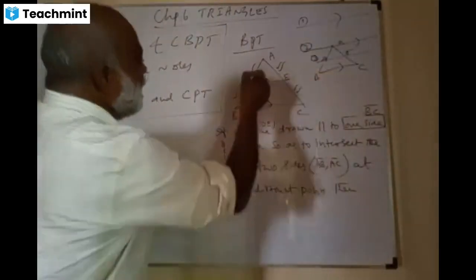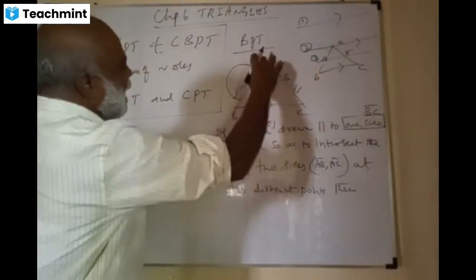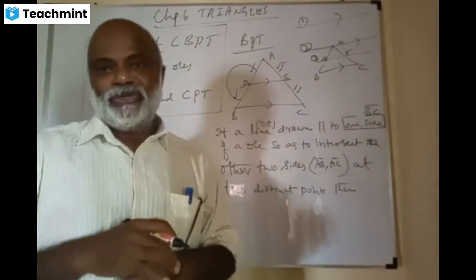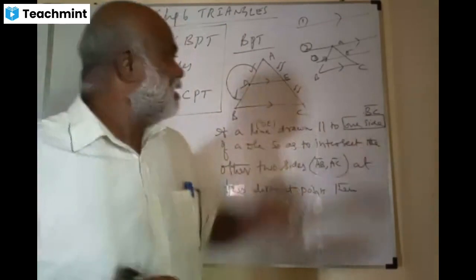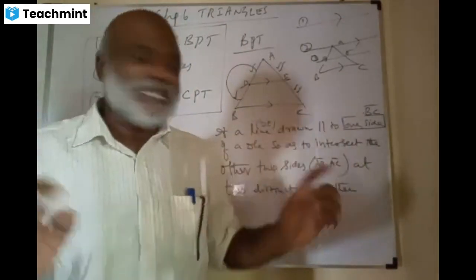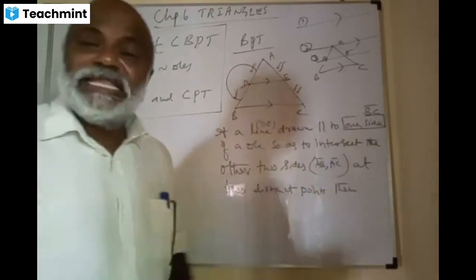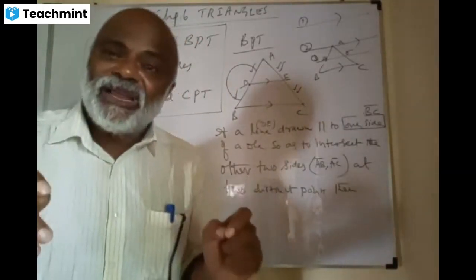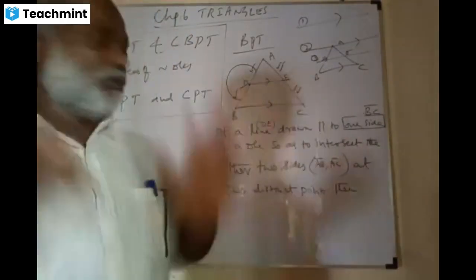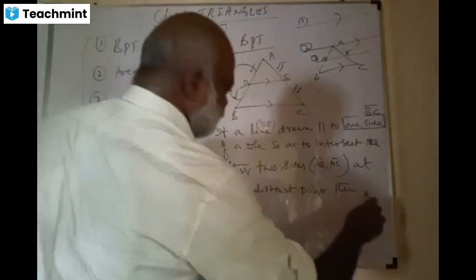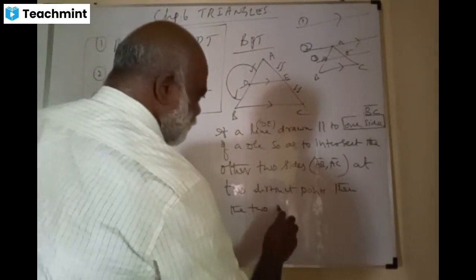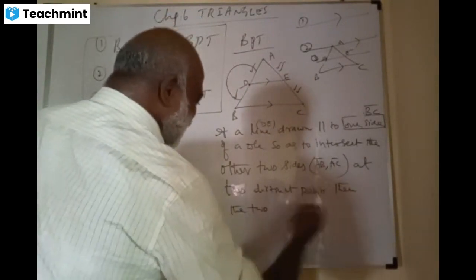The ratio of AD and BD is the same as the ratio of AE and EC. Yes, this is what he is telling. In words he is telling that then the two sides are divided in the same ratio. Then they are divided in the same ratio.